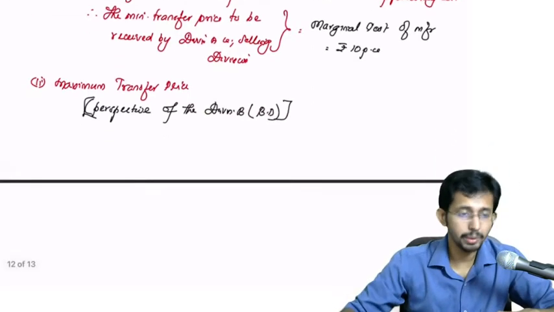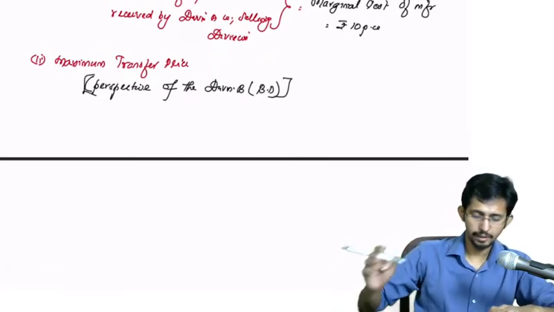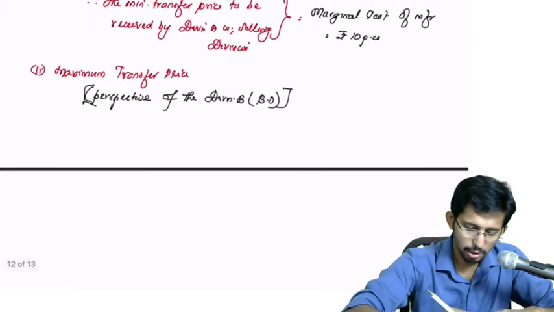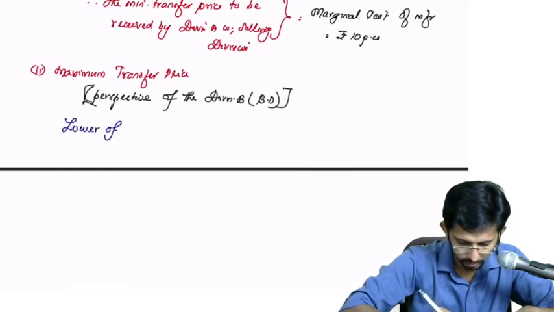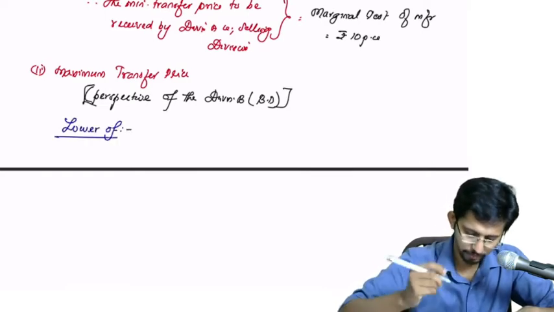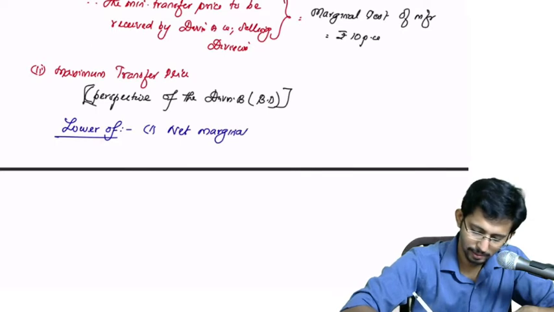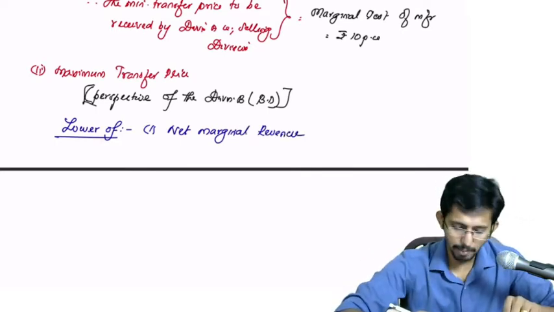Okay, how do you compute this? See here, it should be the lower of 1, net marginal revenue. What is net marginal revenue?